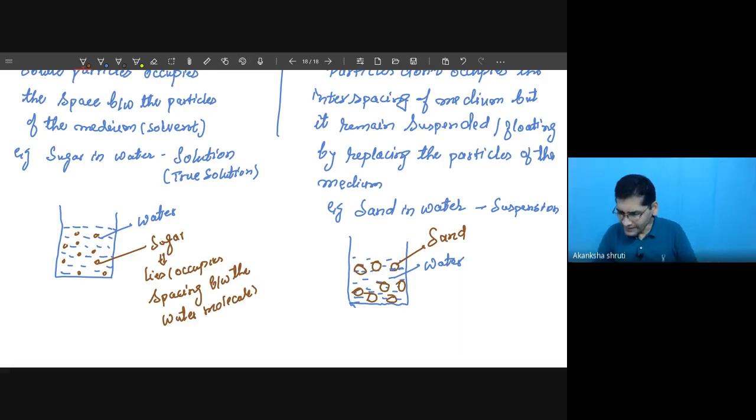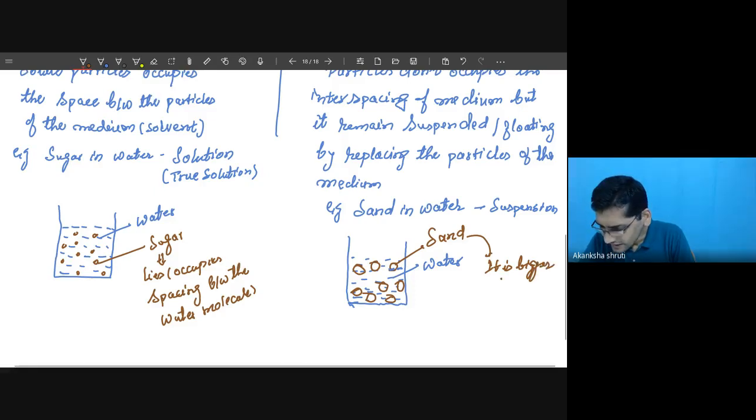Okay, student, but here this sand particle, it is so bigger, it is bigger in size.